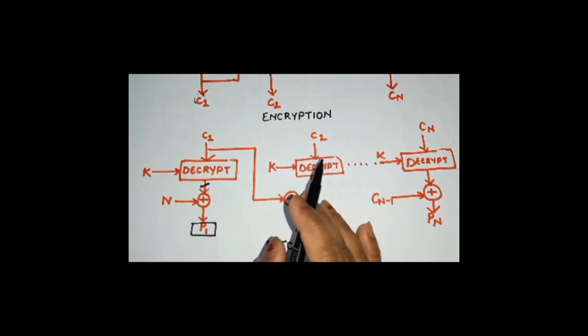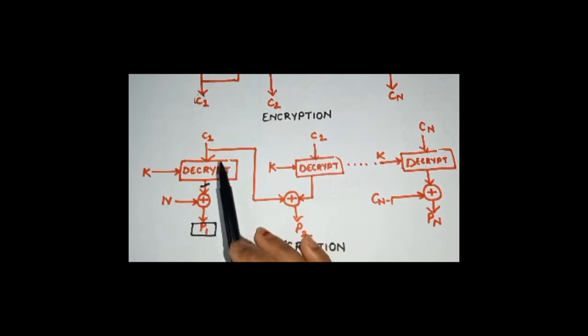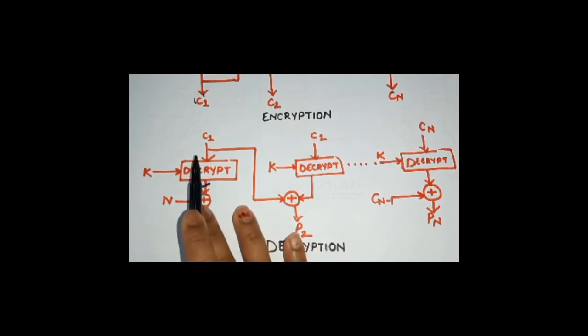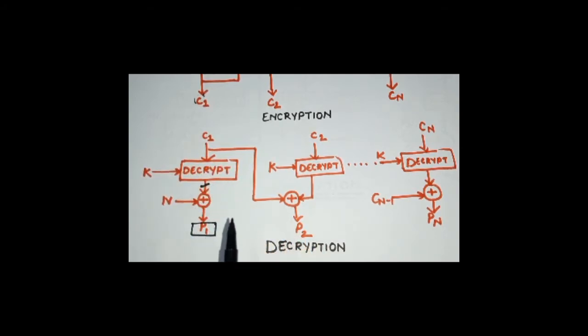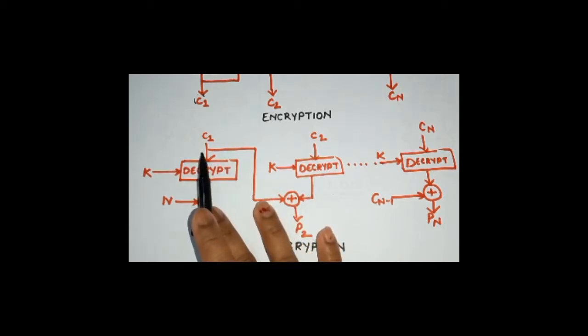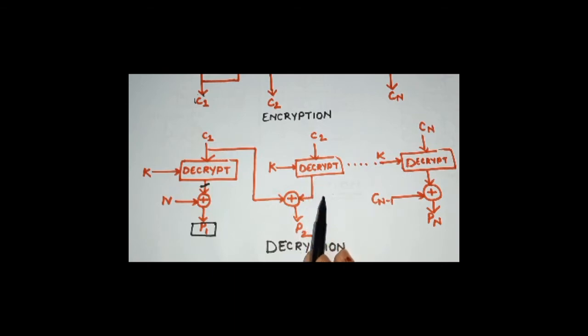In the second step, what will we be doing? We'll be taking the previous cipher block and performing XOR of the previous cipher block and the decryption output. Try and understand.